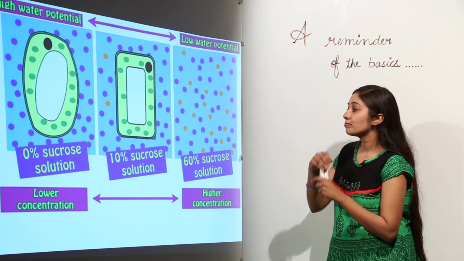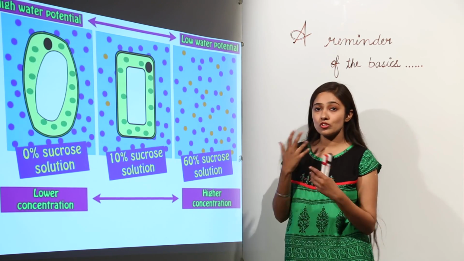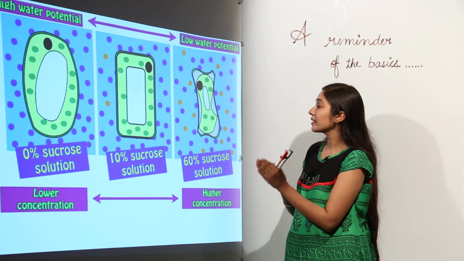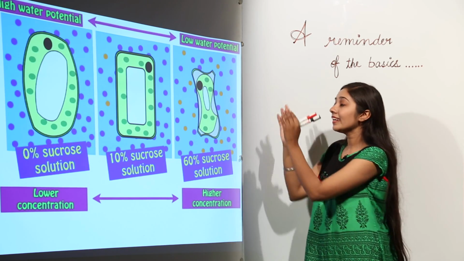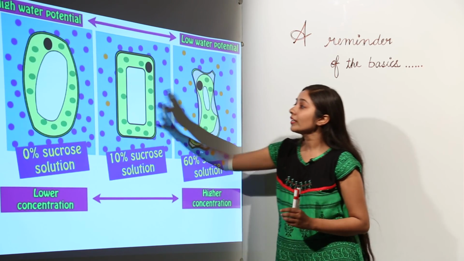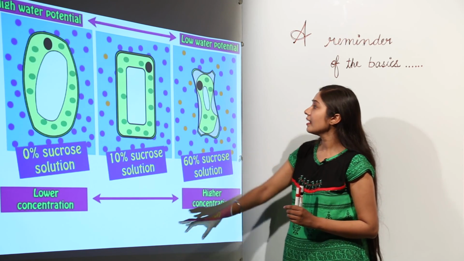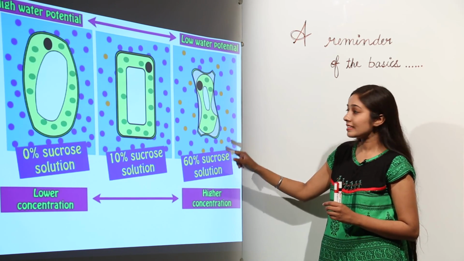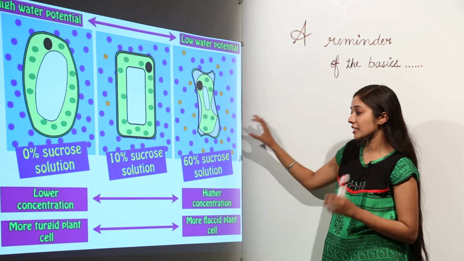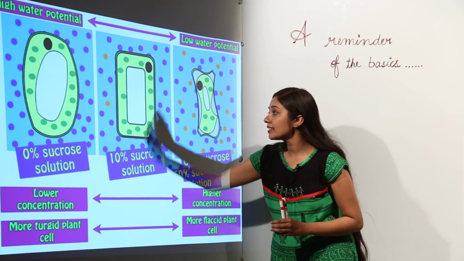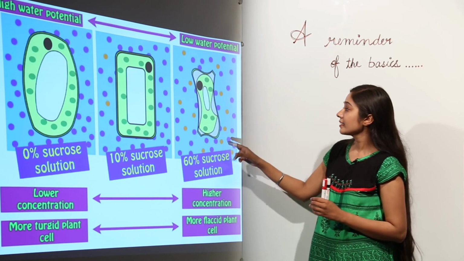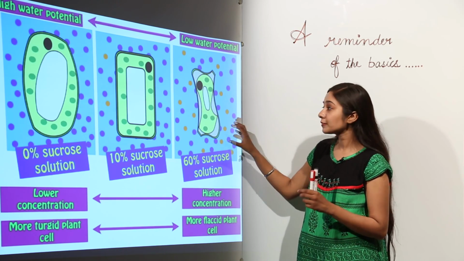But when we put a cell in 60% sucrose solution, what is going to happen? It will lead to shrinkage of the protoplast, because the water will move from the inner side of the cell to the outer side of the cell. So we will have a more turgid cell, a less turgid cell and a flaccid cell, where plasmolysis has occurred. This process is known as plasmolysis.